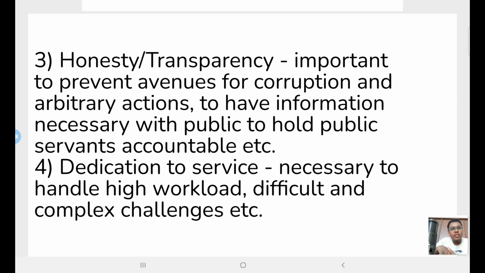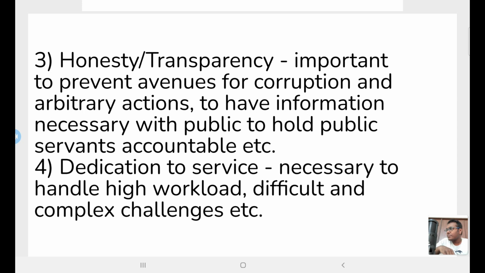And it will also provide people with information that is necessary to hold public servants accountable. So until and unless people have information, how can they hold public servants accountable? If we see, RTI, right to information, has enabled this. Because people can know about the decision making, they can hold the public servants accountable. So transparency is required for two things: to prevent avenues for corruption and arbitrary actions, and also to give the public necessary information that is essential to hold public servants accountable.